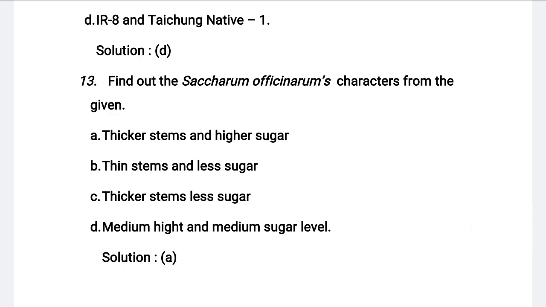Next, 13th question. Find out the Saccharum officinarum's characters from the given below. Option A, thicker stems and higher sugar. Option B, thin stems and less sugar. Option C, thicker stems and less sugar. Option D, medium height and medium sugar level. So the correct answer for this question is option A, thicker stems and high sugar content. That is the specialty of Saccharum officinarum, which is widely grown in India, especially in South Indian regions.